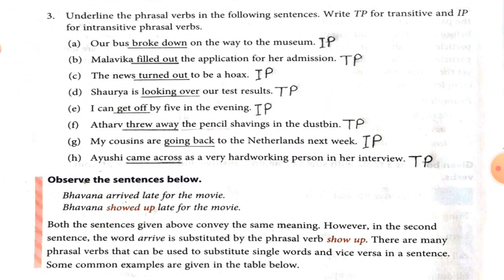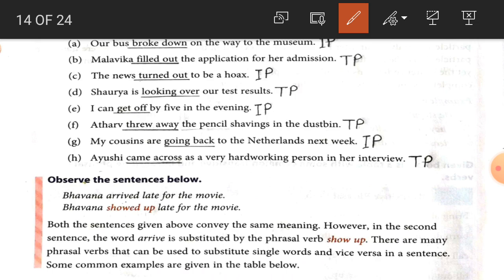Now student, there is one exercise. Underline the phrasal verb in the following sentence. Write TP for transitive and IP for intransitive. So come on here, number A. Our bus broke down on the way to the museum. So student, our bus broke down on the way to museum. There is no object and that's why it is intransitive phrasal verb.